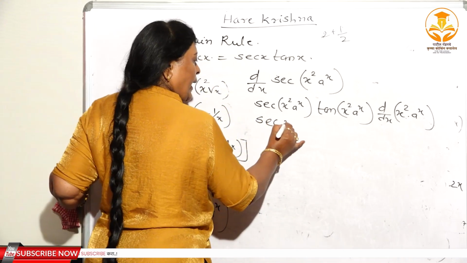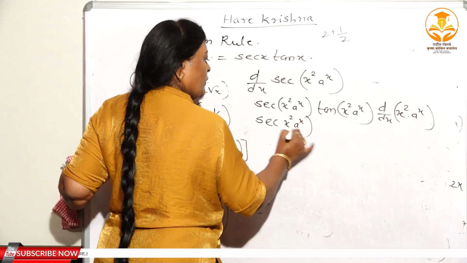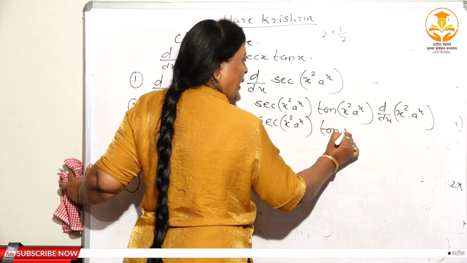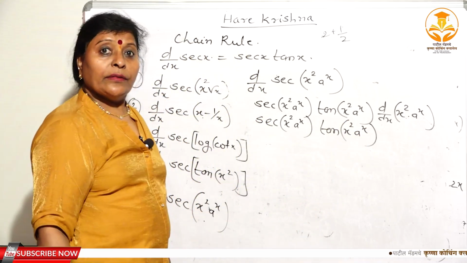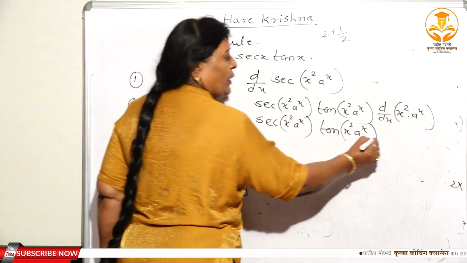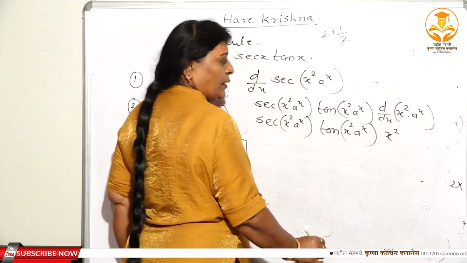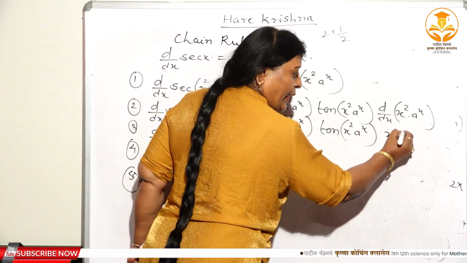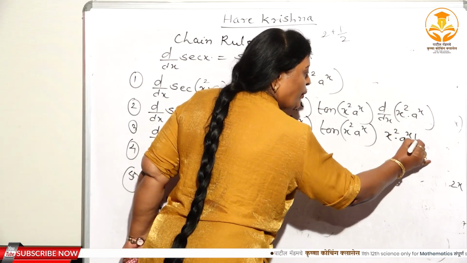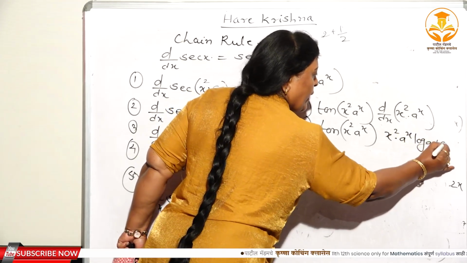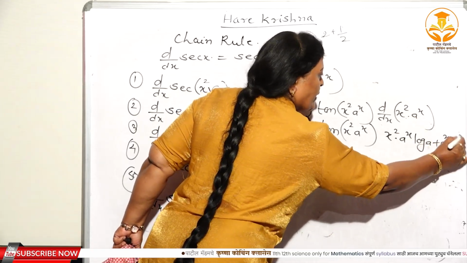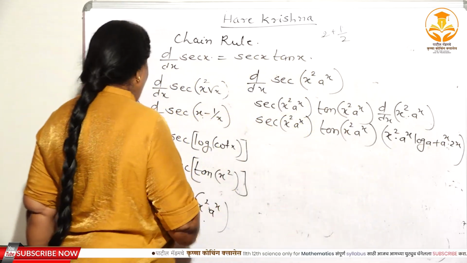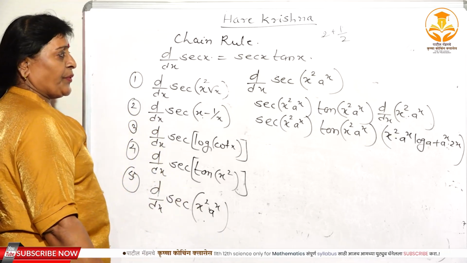Here again you have to apply the product rule. See here the product rule. Again x square remains as it is. What is the derivative of a raised to x? a raised to x into log a, plus a raised to x remains as it is, and what is the derivative of x square? That is equal to 2x, isn't it? So this is the solution of the fifth one, right?